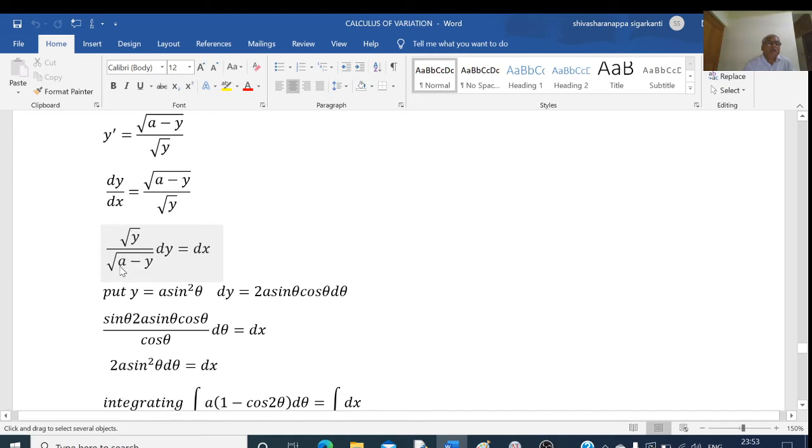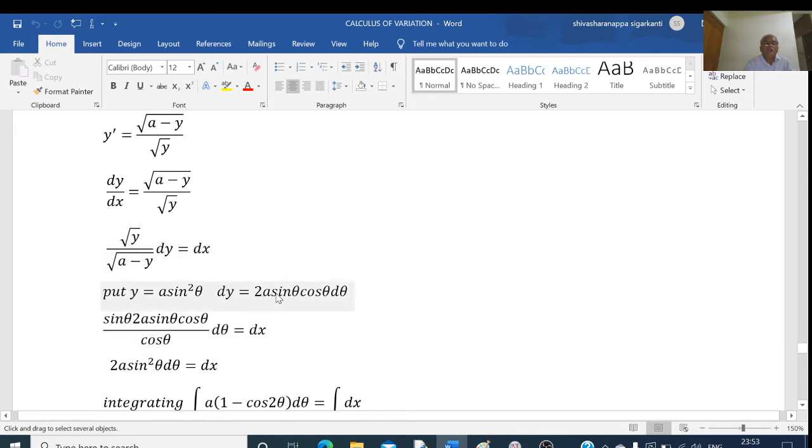I will take a common factor, 1 minus sin square theta, which is cos square theta. So within the root I am getting a into cos square theta. Taking this a outside, that will be root a, and in the numerator one root a was there, root a gets cancelled. What remains in the denominator is root of cos square theta, which is cos theta, into dy.